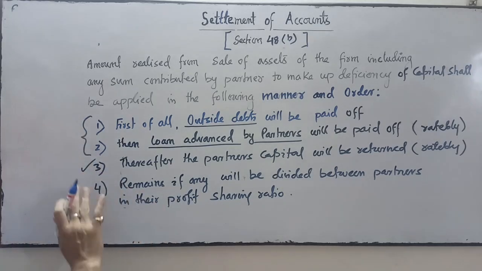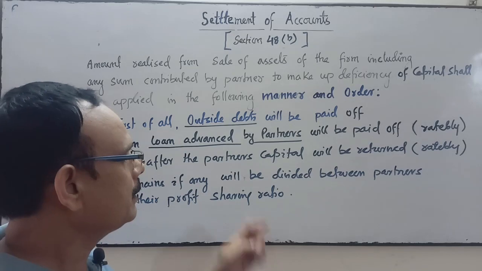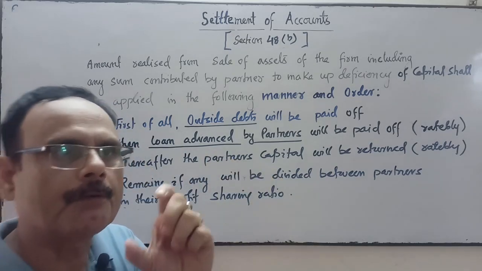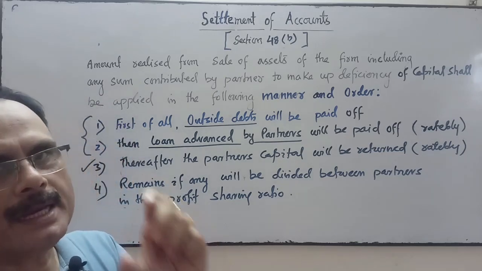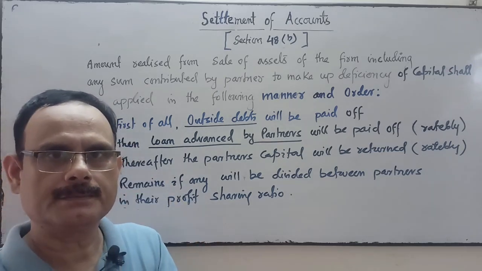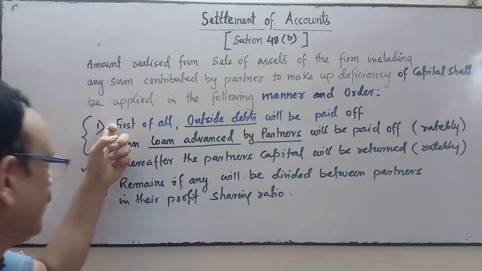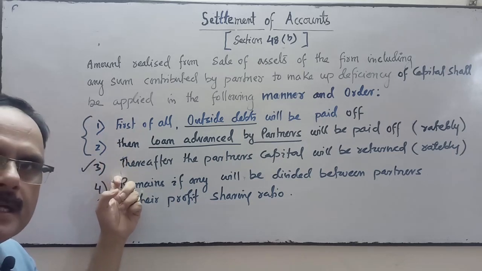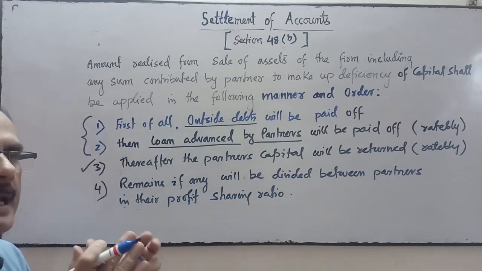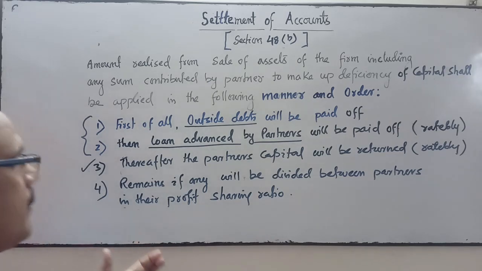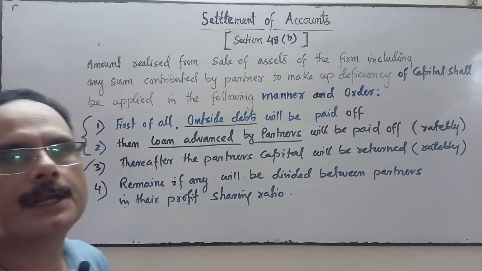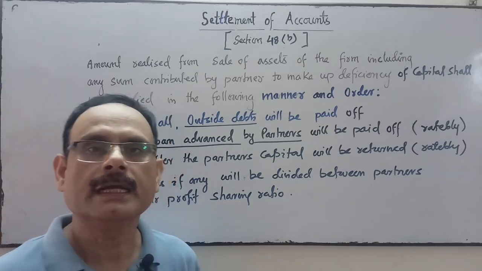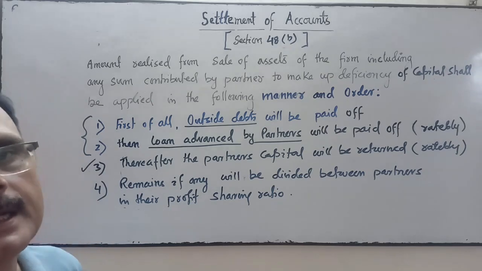Thereafter, the remaining amount, if any, after the payment of the 3 outside liabilities, partner's loan and partner's capital, will be divided between the partners in their profit sharing ratio.